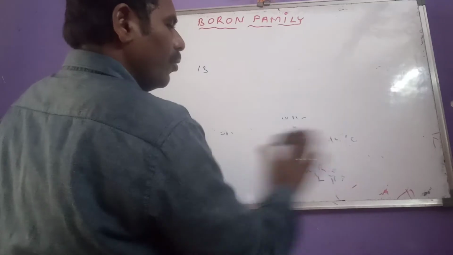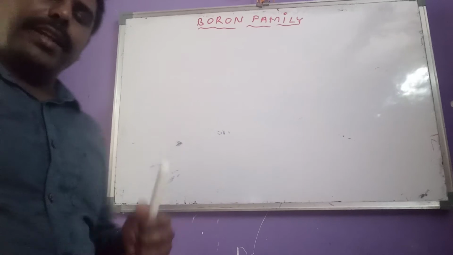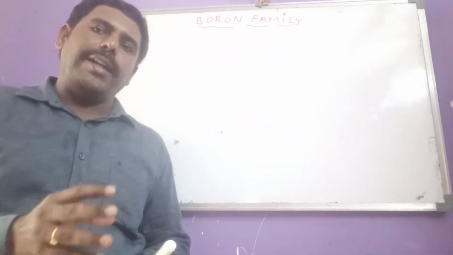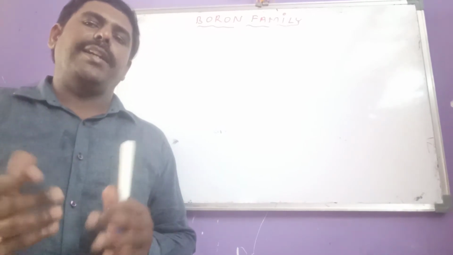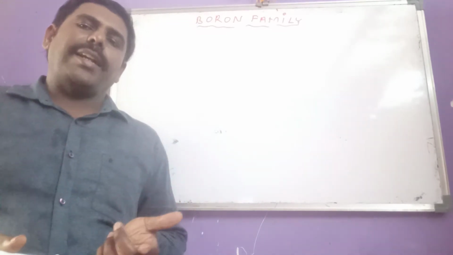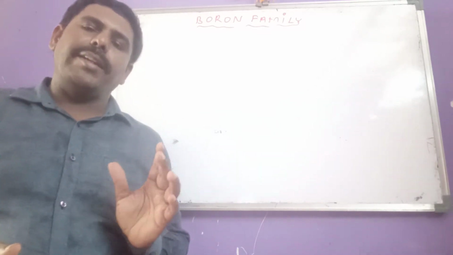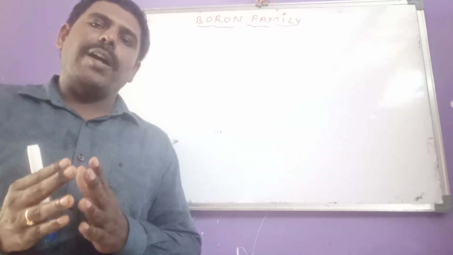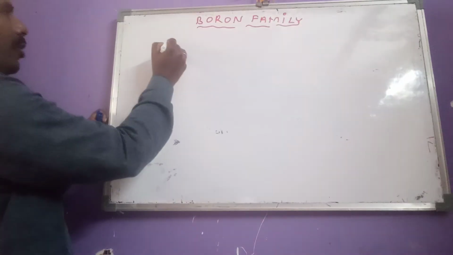And now let us see the abundance of aluminum. So in third A group elements, aluminum is the most abundant element. In overall elements, aluminum is the third most abundant element in the earth crust, next to oxygen and silicon. First most abundant element in earth crust is oxygen, second is silicon, third is aluminum, that is available 8.3% by mass.